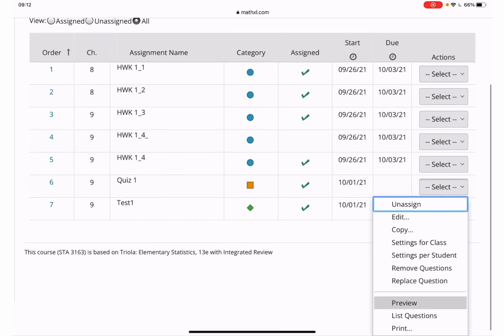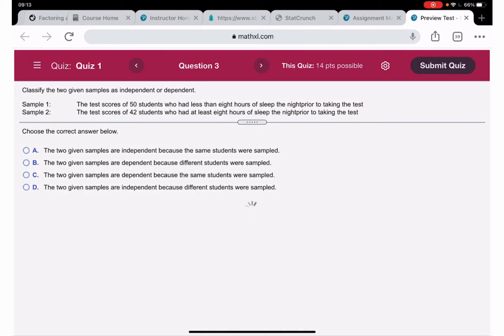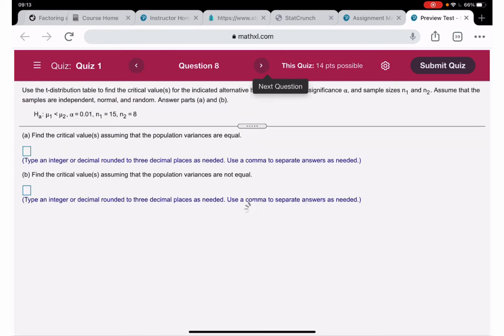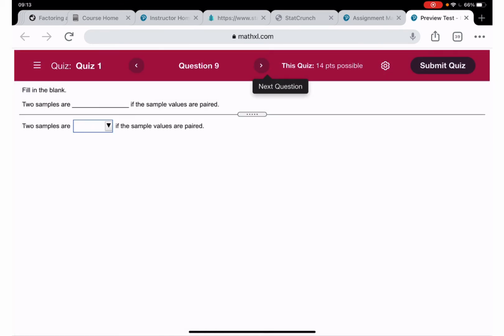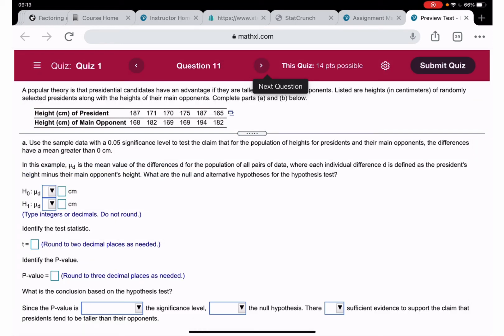I'm opening preview. So I'm going all the way to question 11, let's say. That's where we can start using it. Here it's a table. 10 also can work. This one only is the, okay, let's go to 11. That's where definitely we need StatCrunch.